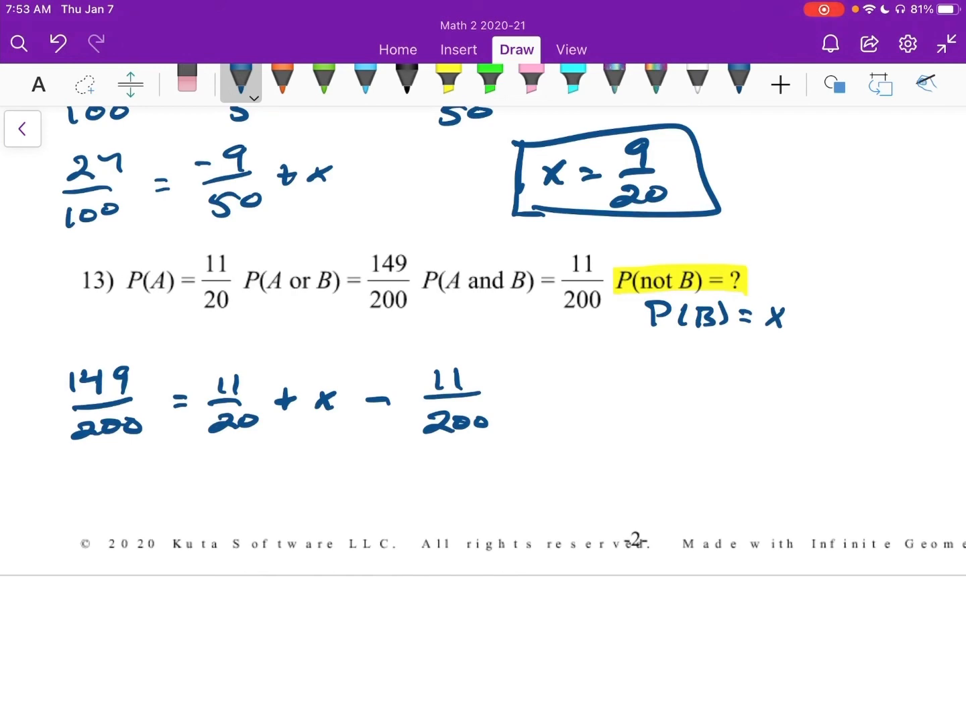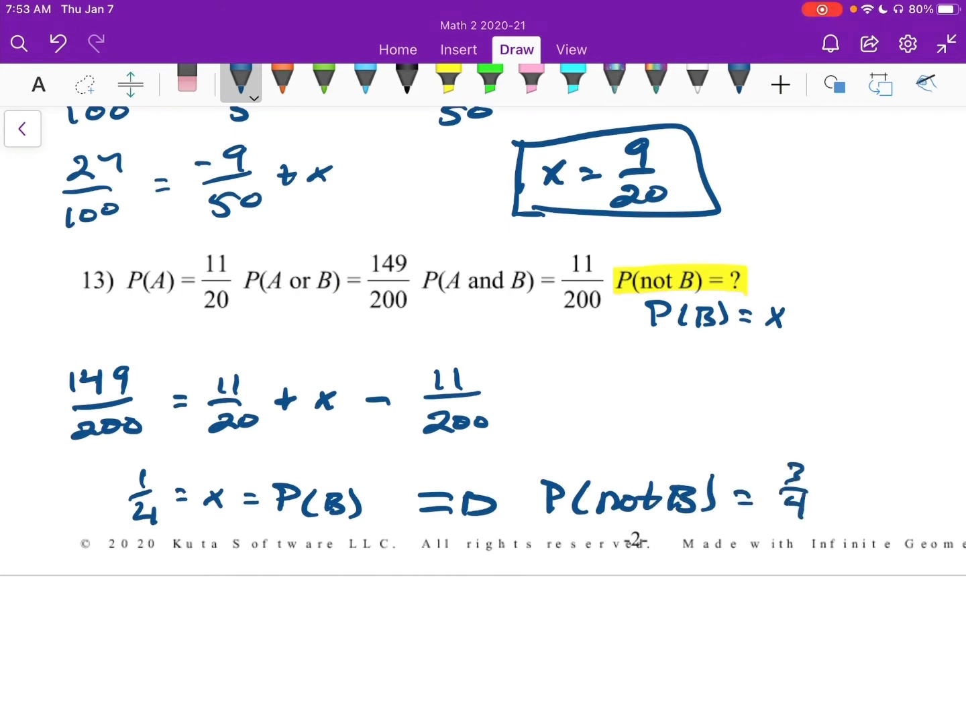Now, whenever I move everything to the left side, I'll have 149 over 200 minus 11 over 20 plus 11 over 200. And I get 1/4 is x. So this is the probability of B. So the probability of not B would be 3/4. All right, that's it.